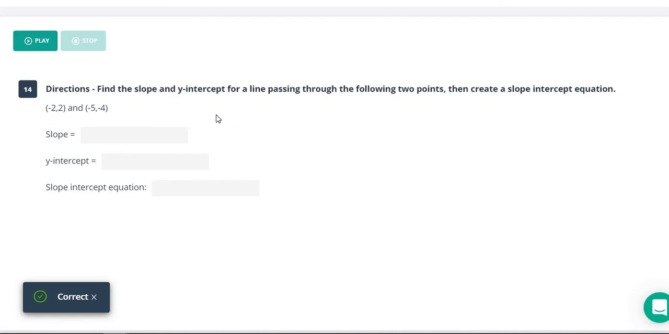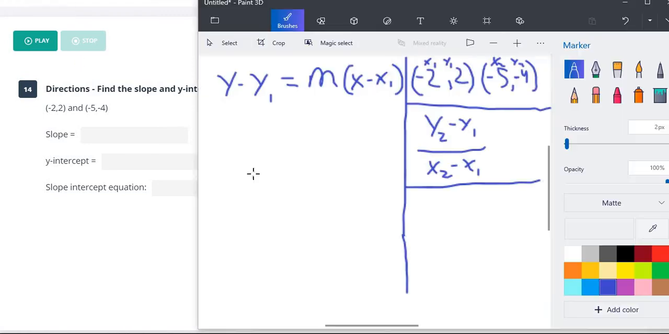For number 14, all right, a few different things we need to do on this one. So it says find the slope and the y-intercept for the line passing through the following 2 points. So it's going to give us 2 points here. Neither one of these points are a y-intercept. So that means we need to put this into point-slope form. So the first thing we have to do on this one is to find our slope. So we're going to use the slope equation, y2 minus y1 over x2 minus x1. I labeled our points as x1 and y1, and then x2 and y2 up here.